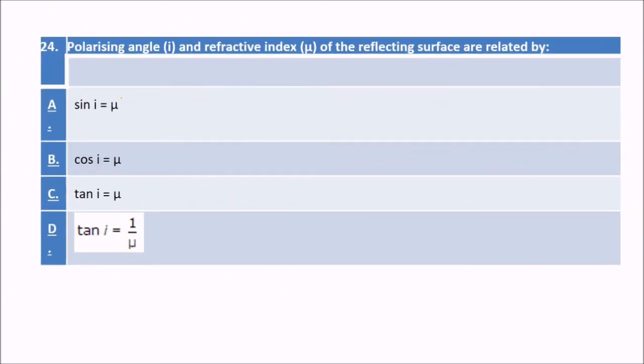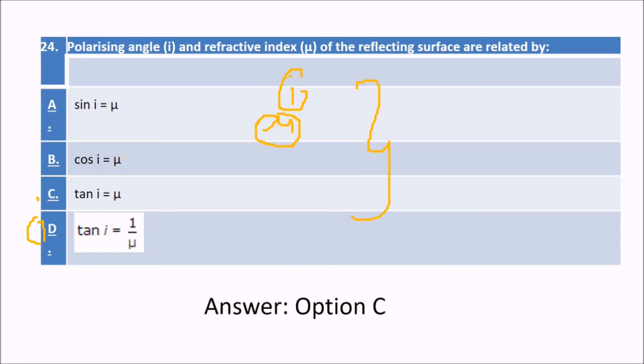Next is polarizing angle i and refractive index mu. Polarizing angle i and refractive index mu of the reflecting surface are related by which relationship? These are four options for you, and the answer is C. tan i equals mu, that is, mu equals sin i by cos i.